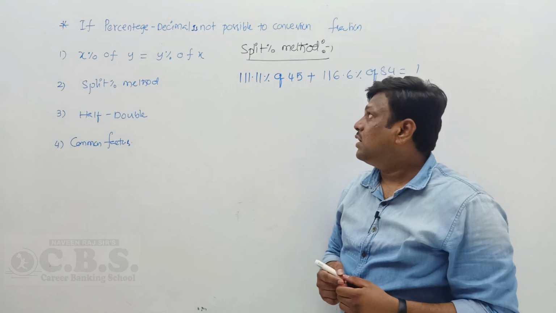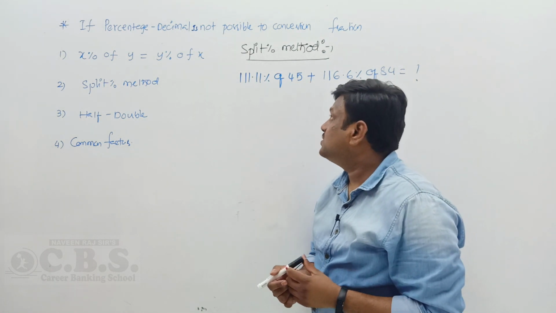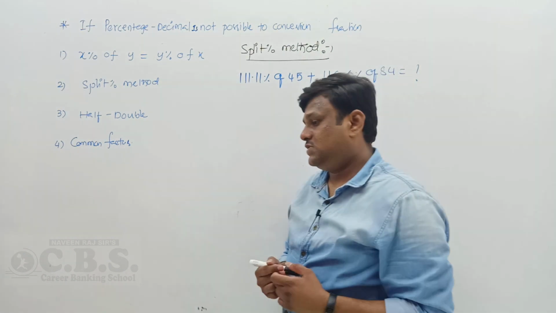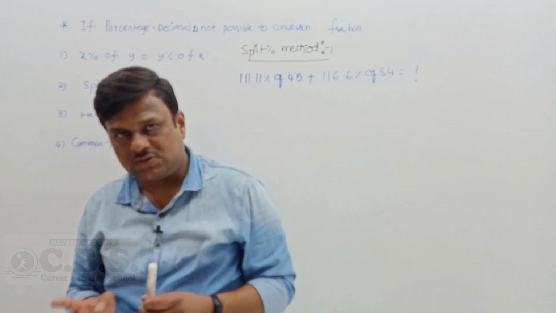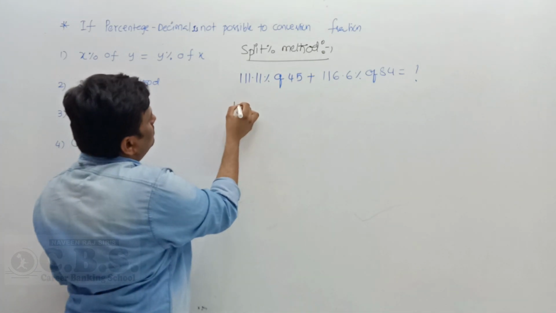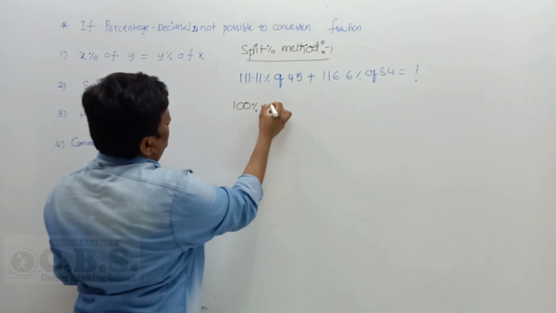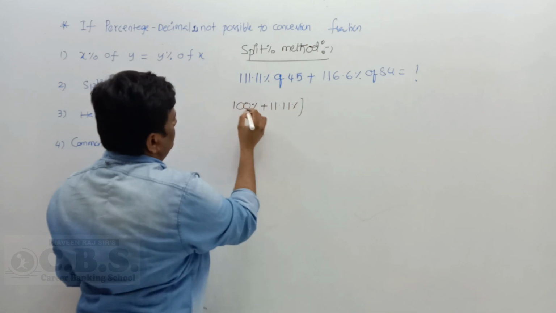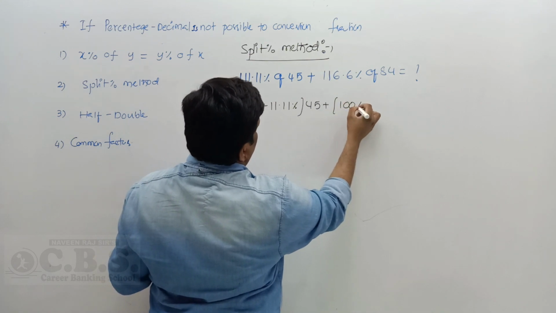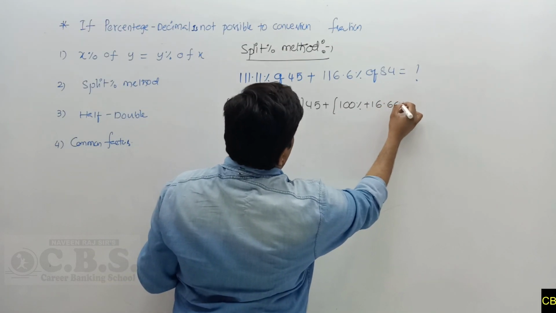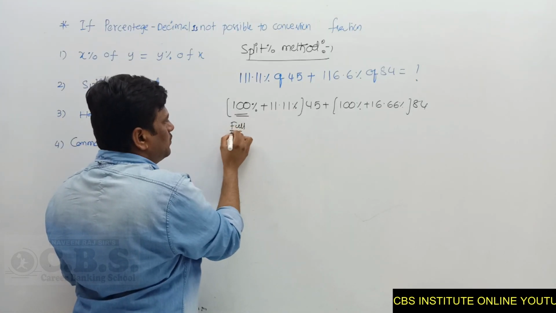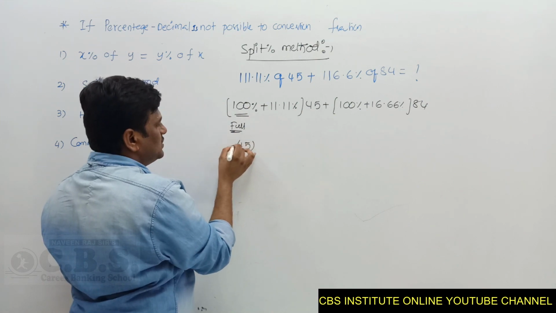So next example, split percentage method. 111.11 percentage of 45 and 116.6% of 84. Here x percent of y equals y percent of x is not useful, so I adopt the split percentage method. I can split this number into 100 percentage plus 11.11 percentage, and multiply with 45. And 100 percentage plus 16.66 percentage of 84. 100% indicates the full number. What is the full number? It is 45.